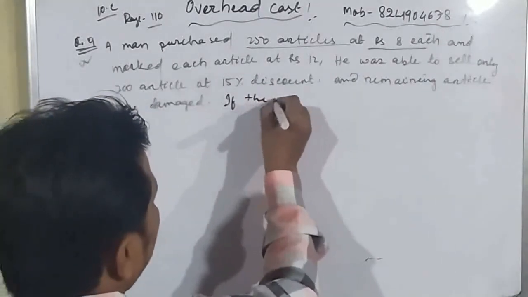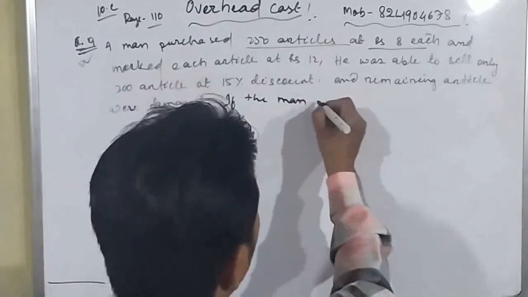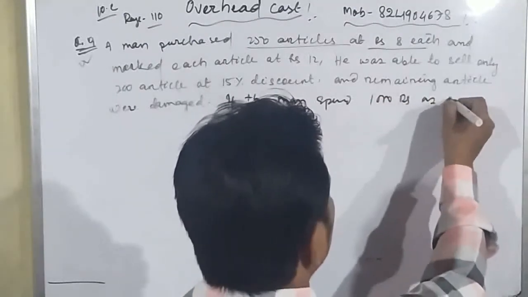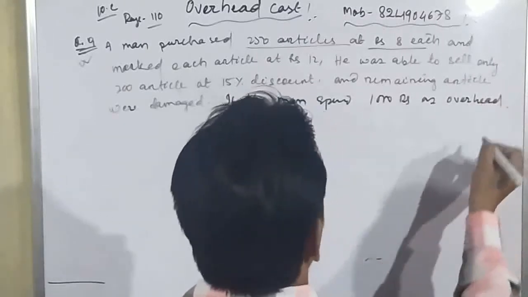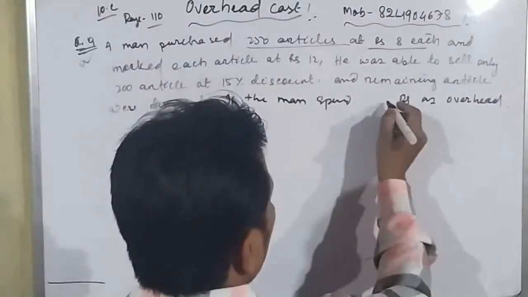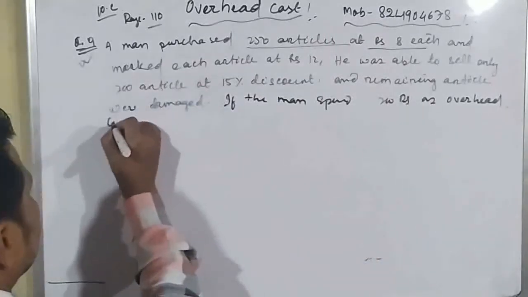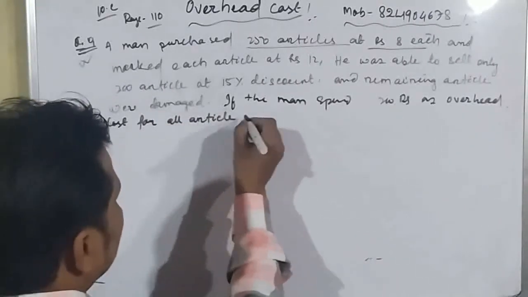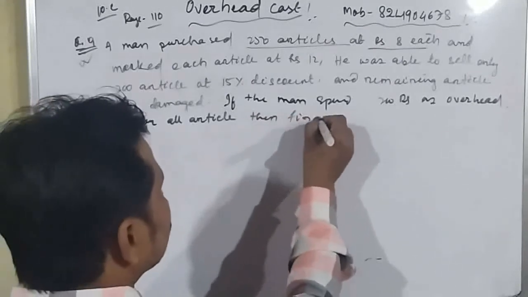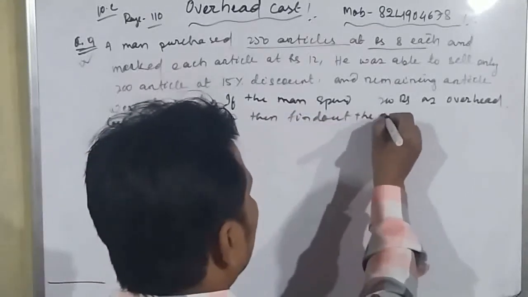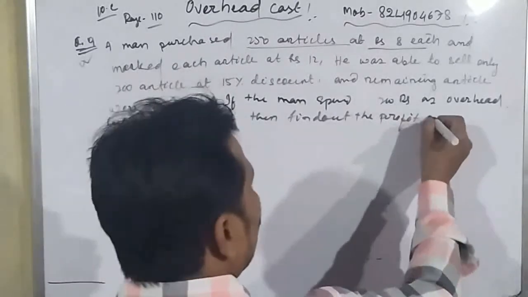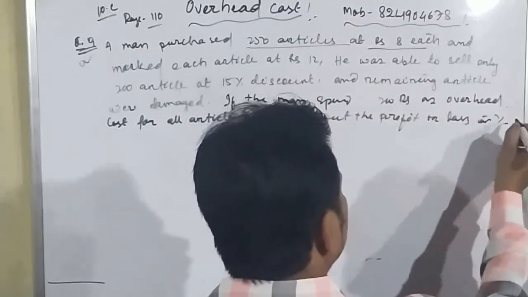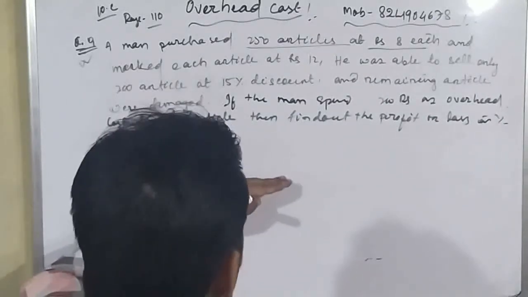If the man spent 200 rupees as overhead cost for all articles, then find out the profit or loss in percentage. Okay, student. So now we have got the complete question.